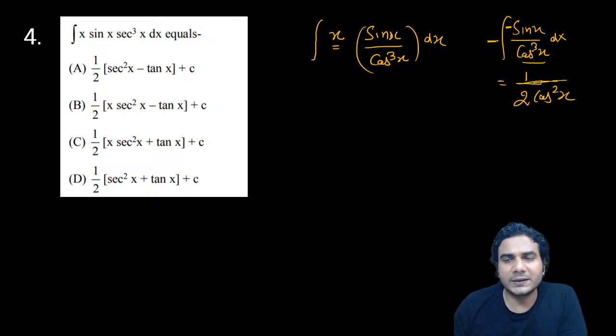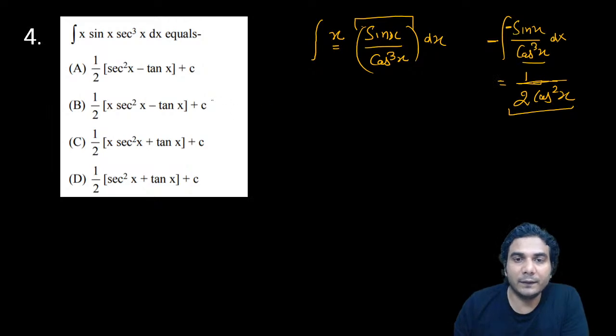Or you can put cos x is equal to t, minus sin x dx will become dt upon t cube, and then apply that formula. Finally, you are going to get this, all right? So I've written this integration here because while applying by parts, you need to integrate this one, all right? So write the antiderivative of it separately and use it directly in the formula. So after applying, you'll get